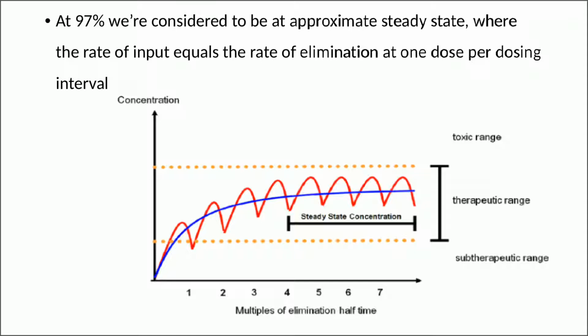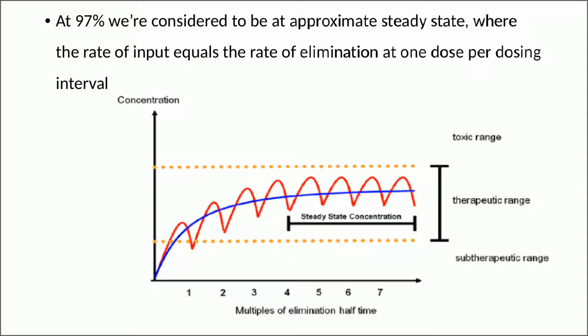Now this graph would help you to understand the concept of steady state concentration, how the plasma concentration fluctuates after each dose, and how the steady state concentration is achieved after 4 to 5 half-lives. So at 97% we are considered to be at approximate steady state, where the rate of input equals the rate of elimination at one dose per dosing interval.